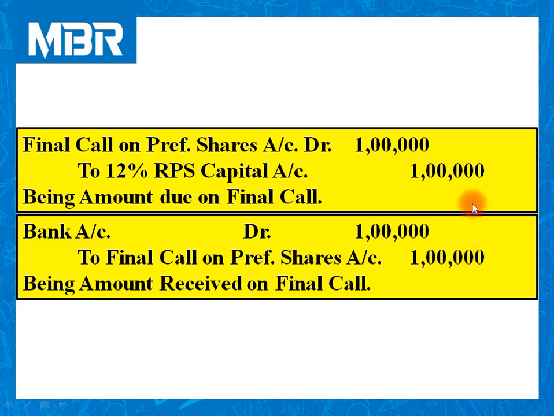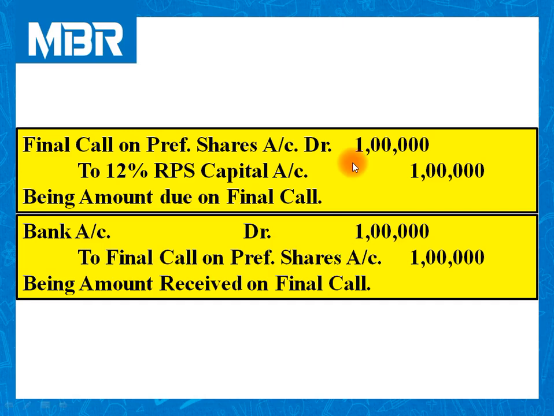You can check over here. Final call on preference shares is debited in the first entry. Final call on preference shares account is credited in the second entry. So automatically these items are excluded from the effect in our calculations. So the direct entry will be bank account debited rupees 1 lakh to 12% RPS capital account 1 lakh.